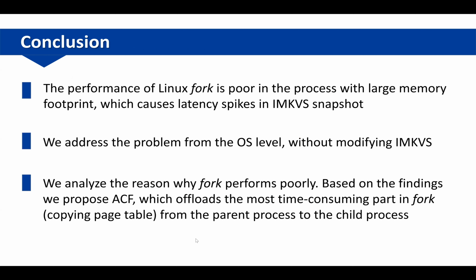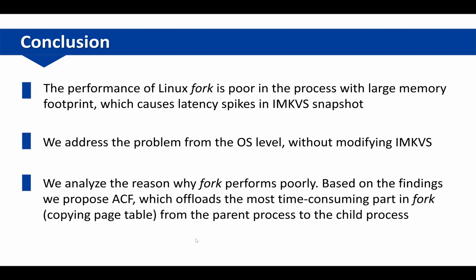In conclusion, in this work, we find that the performance of Linux fork is poor in processes with a large memory footprint, which causes latency spikes in IMKVS snapshot. We address the problem from the OS kernel without modifying IMKVS.